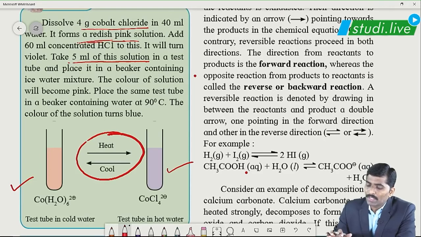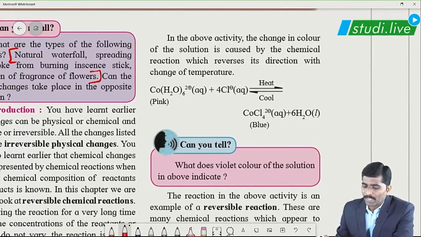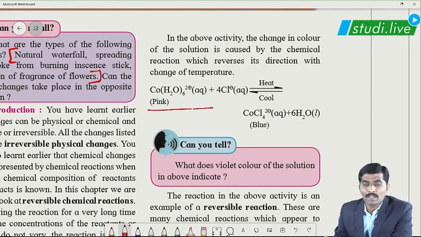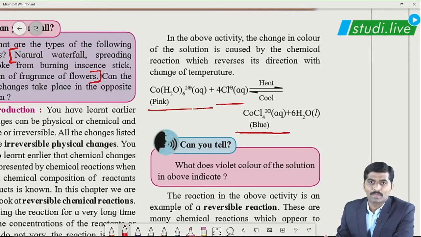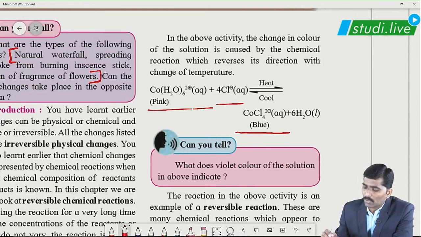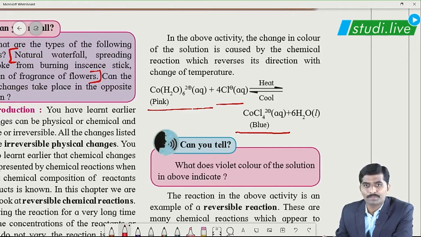And what is the reaction that takes place over here? This is the reaction. Whenever the pink colored solution, that is hexaaquacobalt(II) ions, or the solution with these ions, combines with chloride ions, they form a new compound, cobalt tetrachloride, that is blue in color. On cooling, this cobalt tetrachloride forms hexaaquacobalt ion solution, that is again pink in color. So this is nothing but a reversible reaction also, correct?